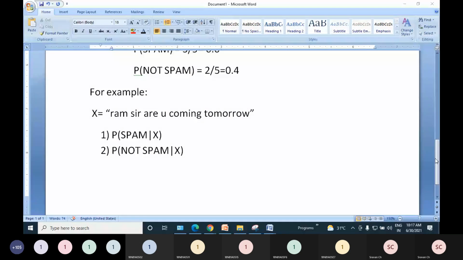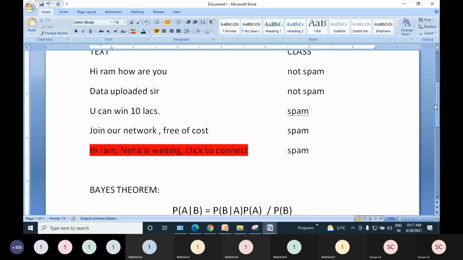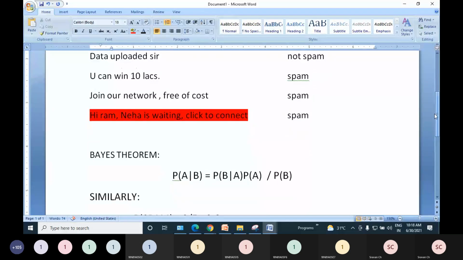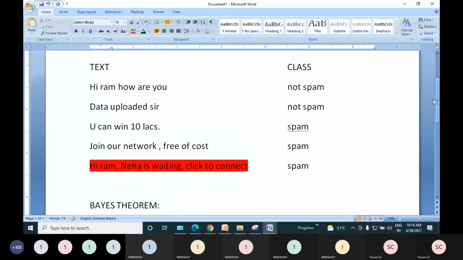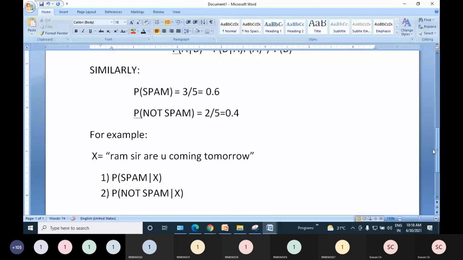This data set will be given with text and class. Number of records you can count, 5 records are there. Based on how many class labels you have, 2 class labels. What is the probability of each class label? You have to calculate. Probability of spam is 3 by 5, not spam is 2 by 5.